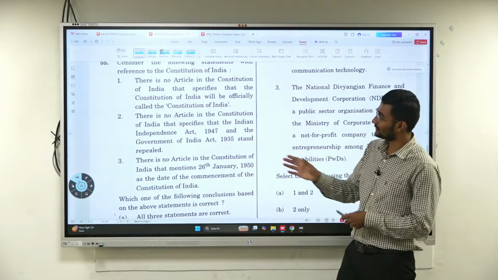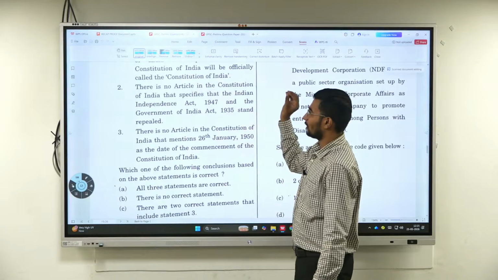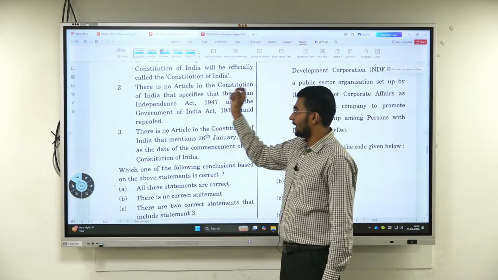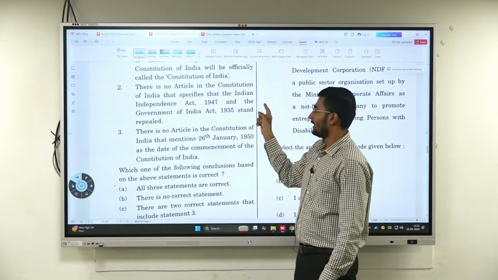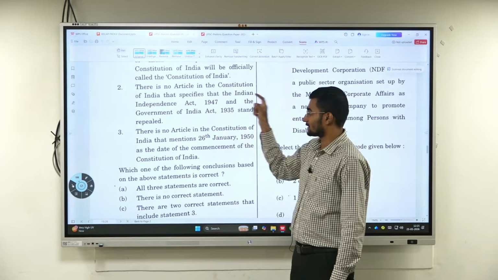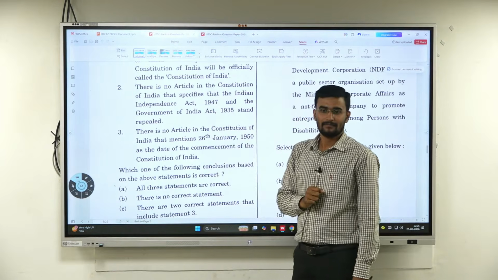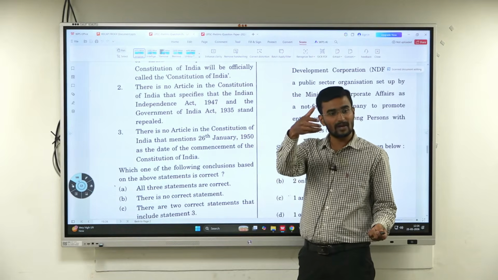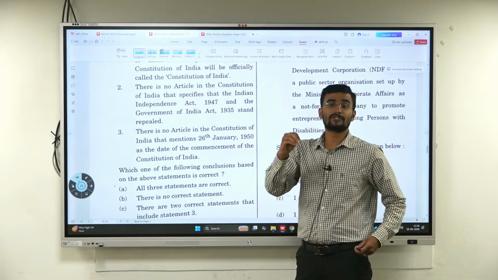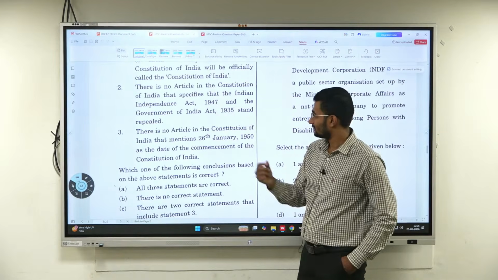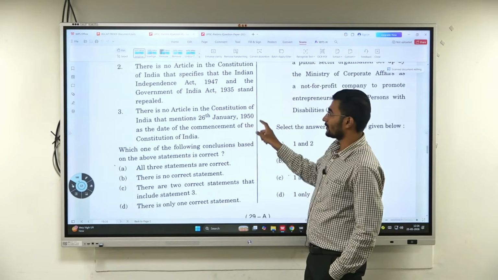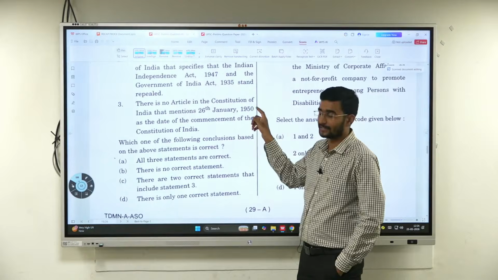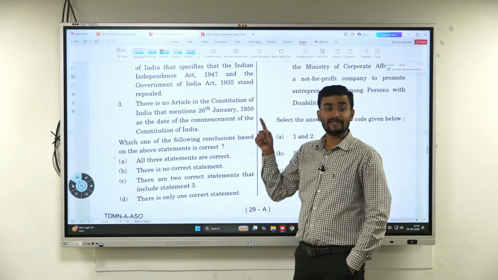Getting it. First one. Second one, there is no article in the Constitution of India that specifies that the Indian Independence Act of 1947 and the Government of India Act of 1935 stand repealed. It is not in the Constitution, but we have it majorly in the Constituent Assembly discussions. Third one, there is no article in the Constitution of India that mentions 26 January 1950 as the date of commencement. No, but 26 November is there.